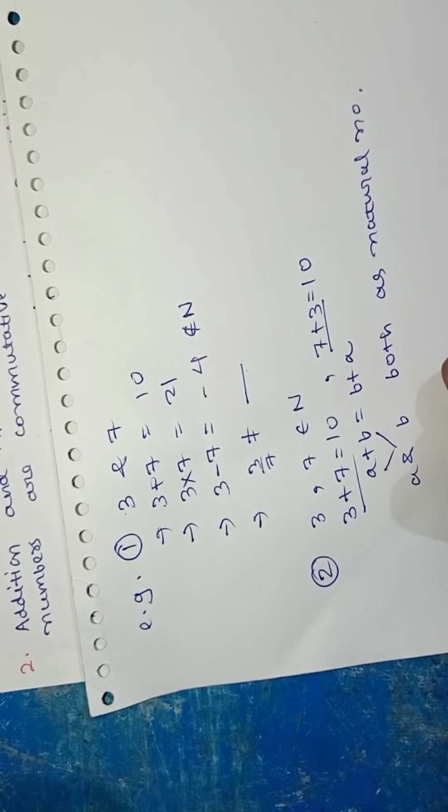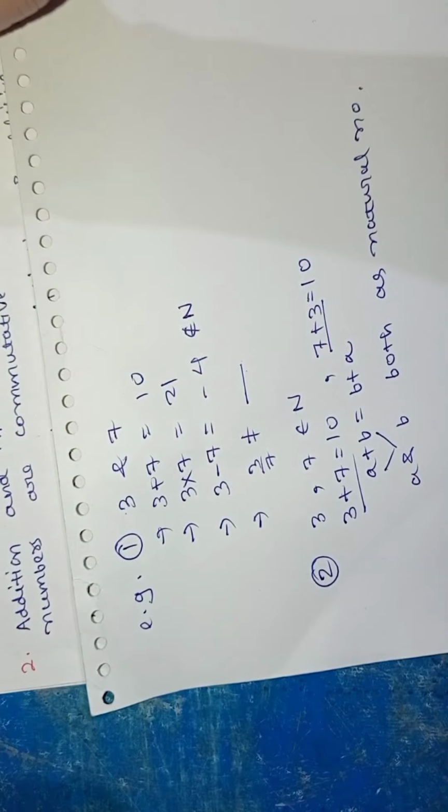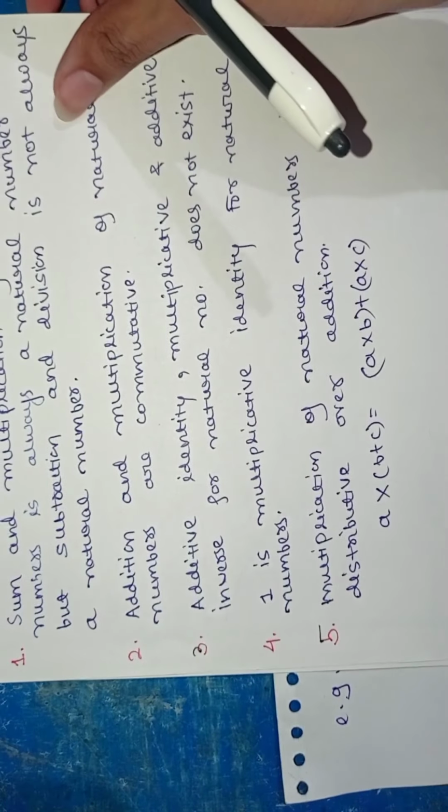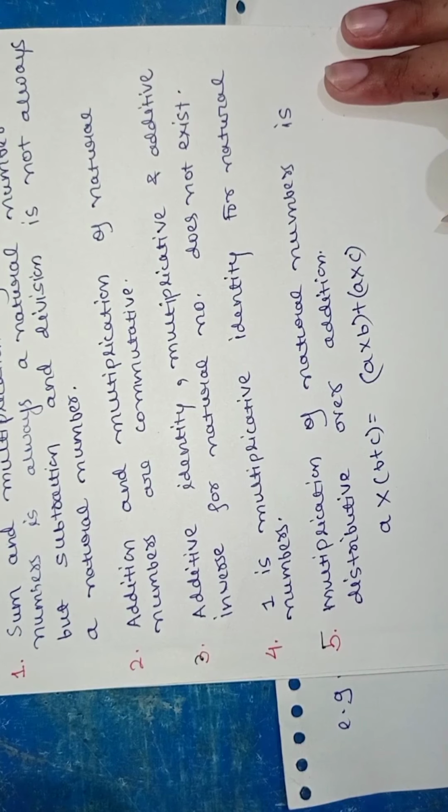Now the third property, first we will see the third property and we will see its example. So the third property says additive identity, multiplicative inverse and additive inverse for natural numbers do not exist.